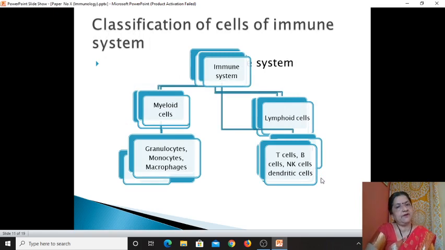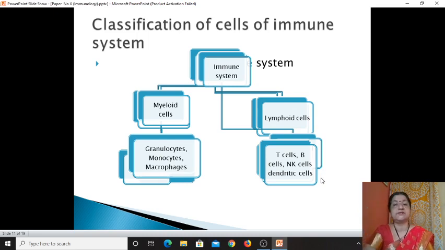In the introductory part, we discuss what immunity is. Immunity is the protective response given by the body. Immunity is of two types, humoral and cellular. Humoral immunity means antibody-mediated immunity, which is developed by the B cells. Cellular immunity is the immunity developed by T cells. T cells are predominantly involved in CMI, that is, cell-mediated immunity.